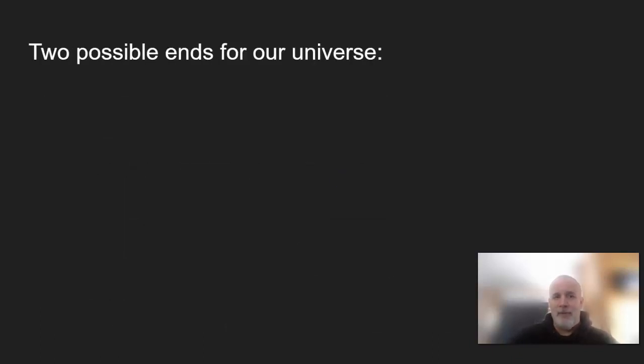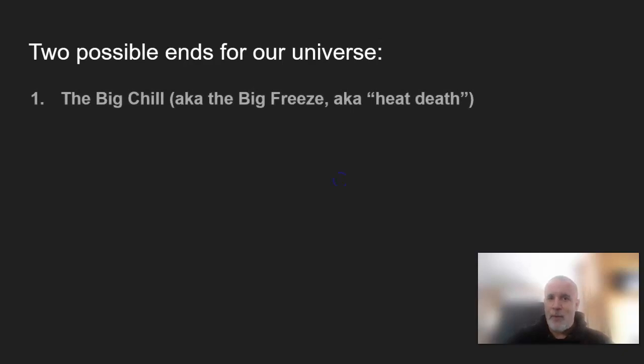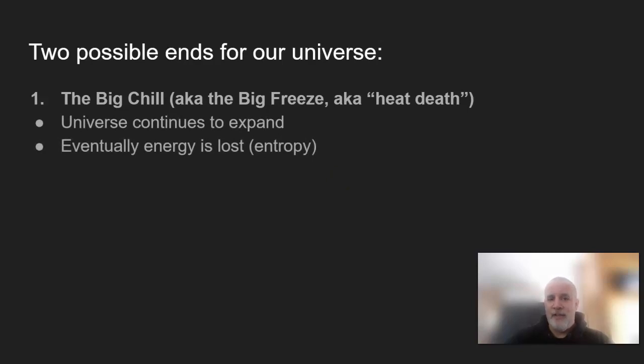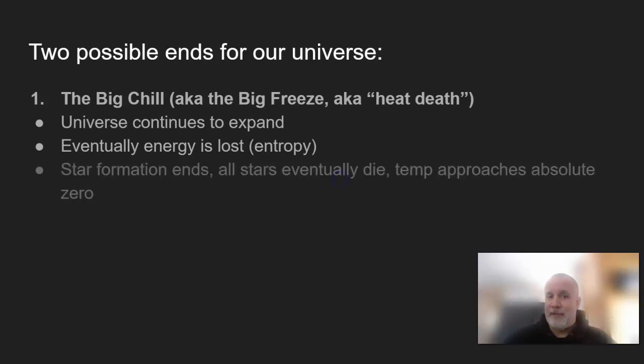So there are two possible final ends for our universe. One is called the Big Chill, otherwise known as the Big Freeze or heat death. That's where the universe continues to expand and expand and expand, and eventually the energy is lost through entropy. That's something from chemistry that you may or may not remember, but when you convert from one type of energy to the other, a certain amount of it can't be used again for anything. It's still there, but it's unusable, and that's going to happen eventually. Star formation ends, all stars eventually die, temperature approaches absolute zero, and that's that. The universe is done.